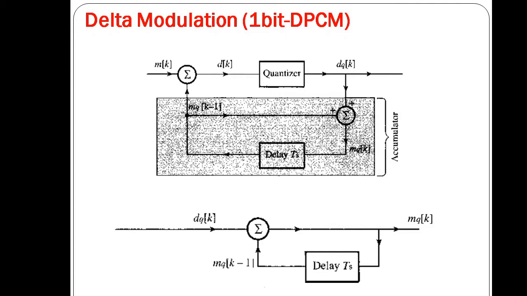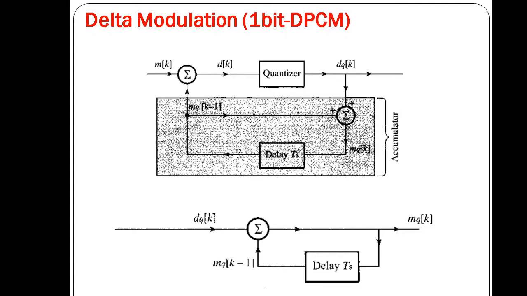So the difference between successive samples will be very small, and that means we can use only 2 levels to encode that particular difference sample value. This can be represented as either plus 1 or minus 1, or as 1 or 0.